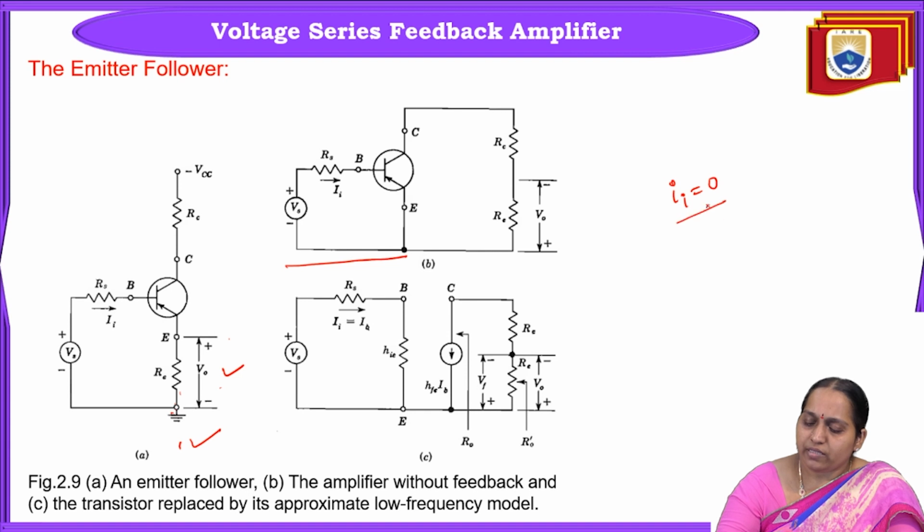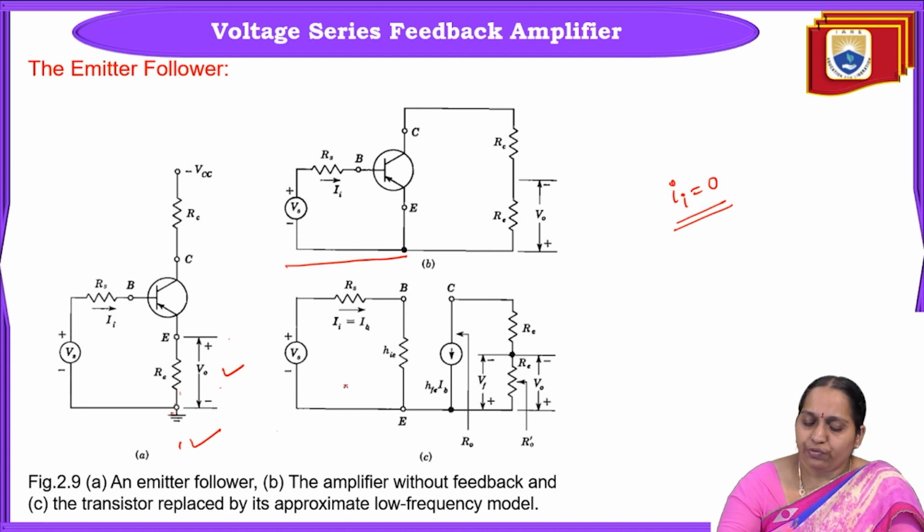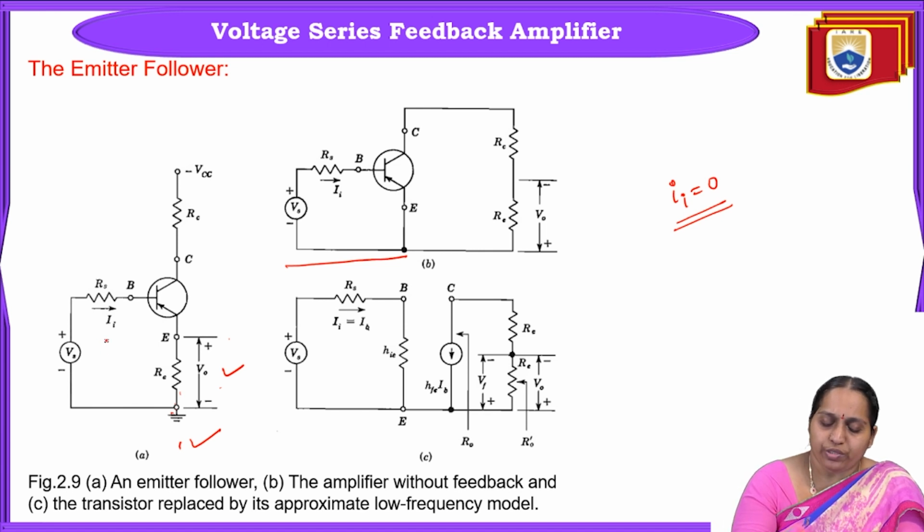And since it is a series connection, we are setting Ii equal to 0. If it was a shunt connection, we would set Vi equal to 0. Since it is a series connection, we are setting Ii equal to 0. If Ii equals 0, that is, if the input current is 0, what does it mean? It is simply nothing but an open circuit.